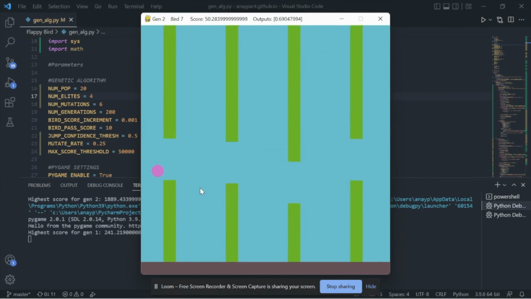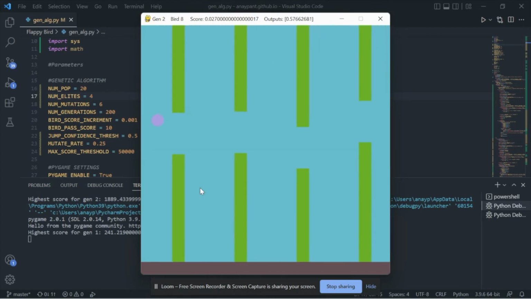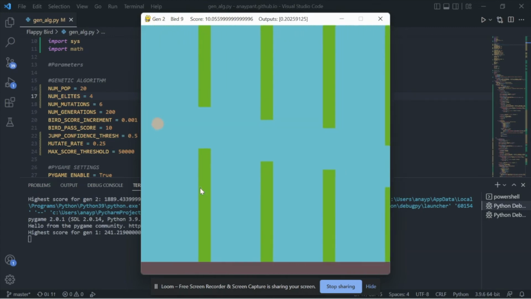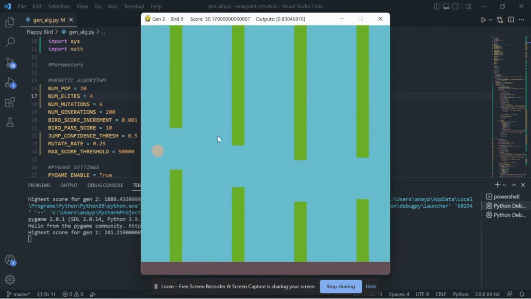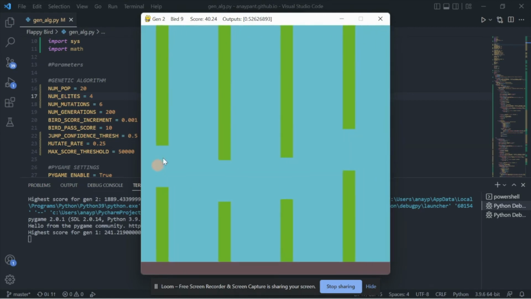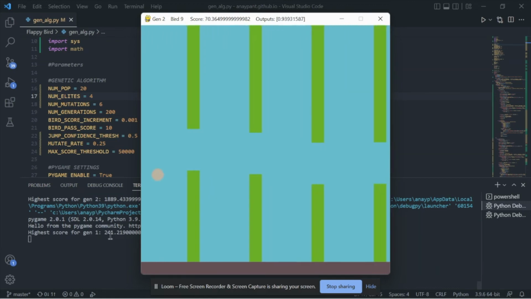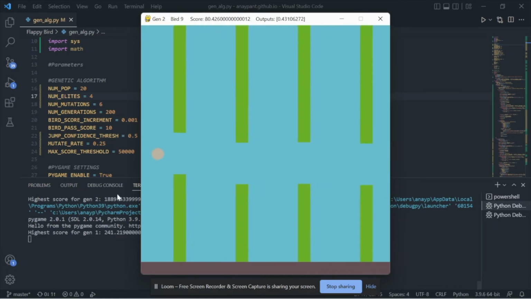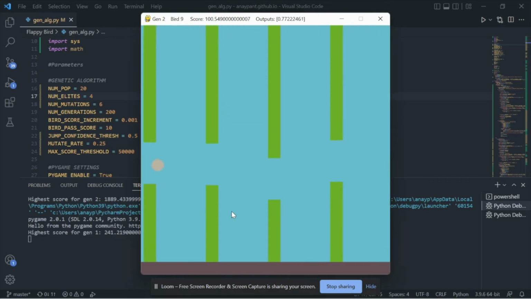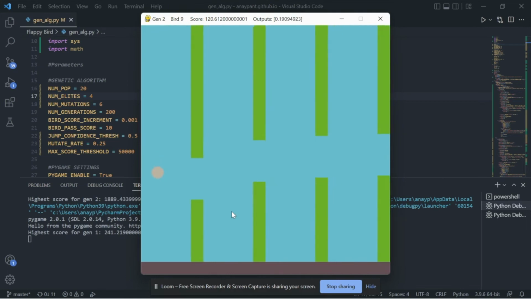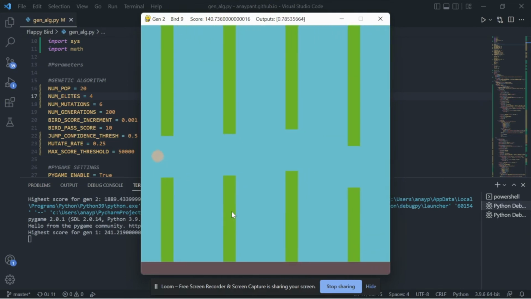So this bird is already doing pretty good. Let me speed it up here. Let's let it keep going. But basically, yeah, this is kind of what you would expect. I've seen in certain test runs, this high score here was 241, which shoots past probably 24 pipes. But I've seen birds that can go beyond 5,000, 50,000. So at one point it's really unbeatable in the game. So yeah, I think this bird's already going to beat that.